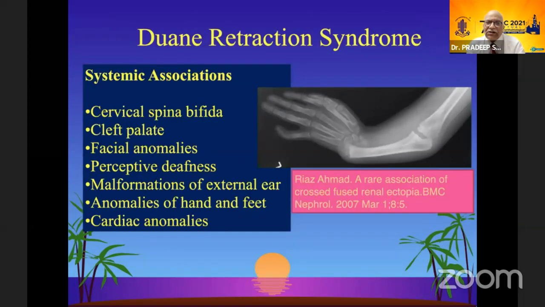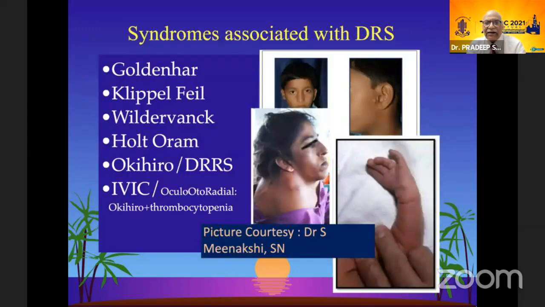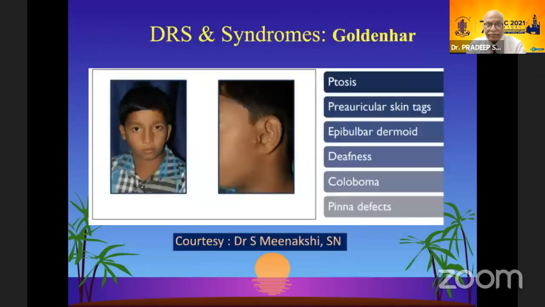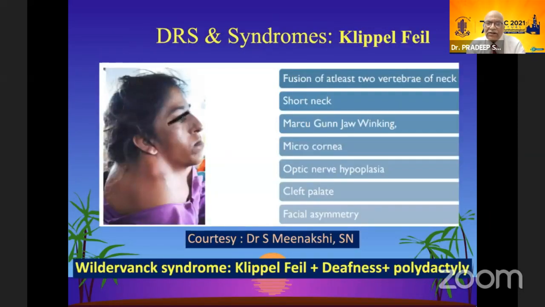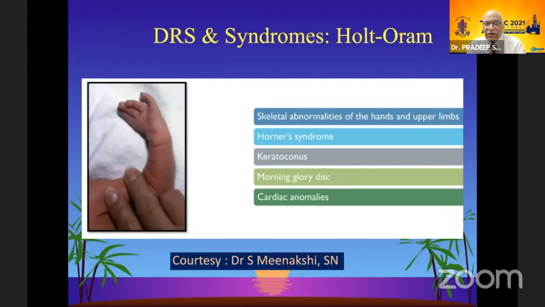The systemic associations are in the form of cervical spina bifida, cleft palate, facial anomalies, perceptive deafness, malformations of the external ear, anomalies of hand and feet, and cardiac anomalies. These are the reasons that we see in these syndromes, all these systemic associations that we talked about. The common syndromes are Goldenhar, Klippel-Feil, Wildervanck, Holt-Oram, Okihiro, DRRS, IVIC, or the oculo-oto-radial Okihiro syndrome. Wildervanck is actually a combination of Klippel-Feil with deafness and polydactyly, whereas Holt-Oram has associated cardiac anomalies.